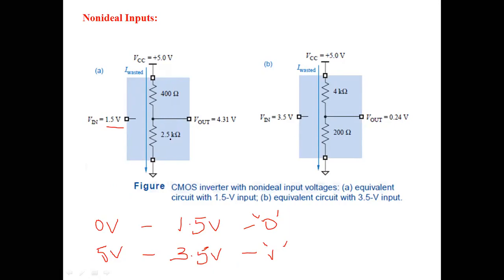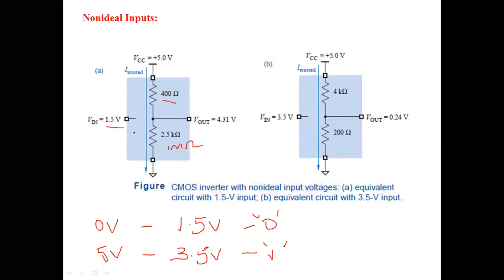So now when logic 0 is applied, the circuit is modeled this way. Normally the resistance of the P channel is 200 ohms. Now it would be 400 ohms. So the resistance has increased to 400 ohms. And for this 1.5 volts of input, the NMOS transistor is supposed to be 1 mega ohm.